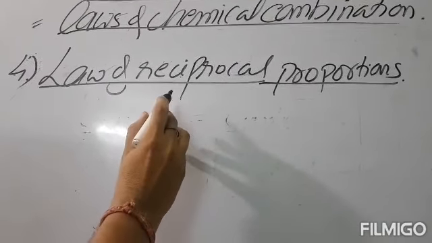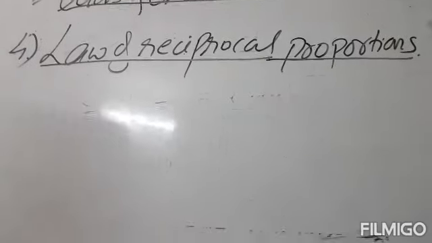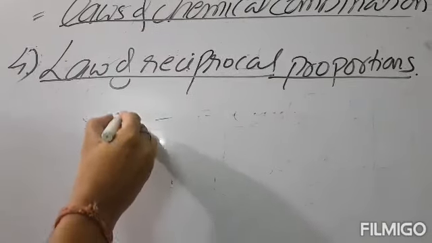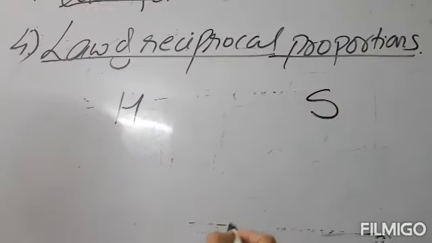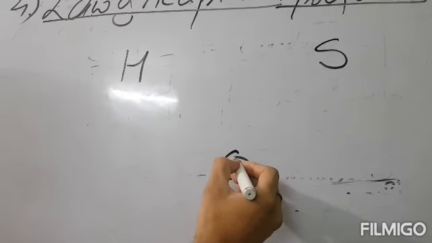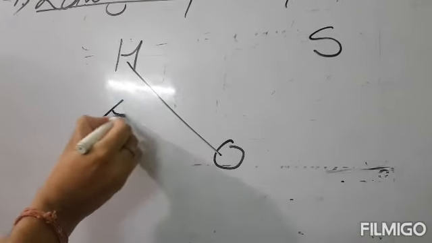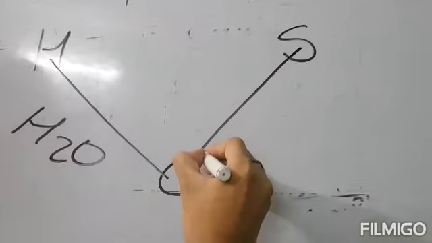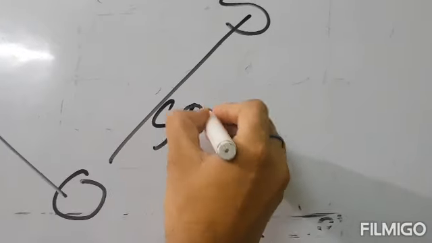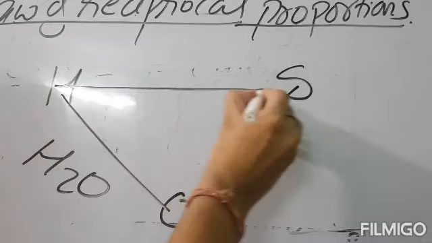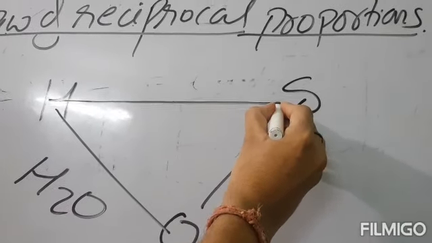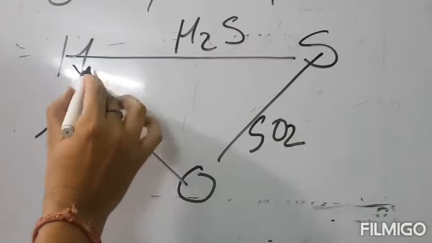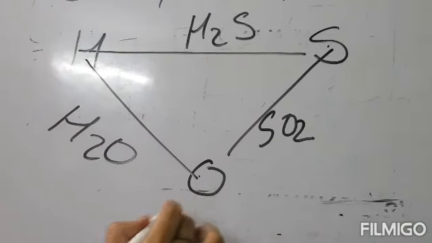This law can be understood easily with the help of this example. Let us consider three elements: hydrogen, sulfur, and oxygen. Hydrogen combines with oxygen to form water, whereas sulfur combines with it to form sulfur dioxide. Hydrogen and sulfur can also combine together to form hydrogen sulfide. The formation of this compound is shown in this figure.